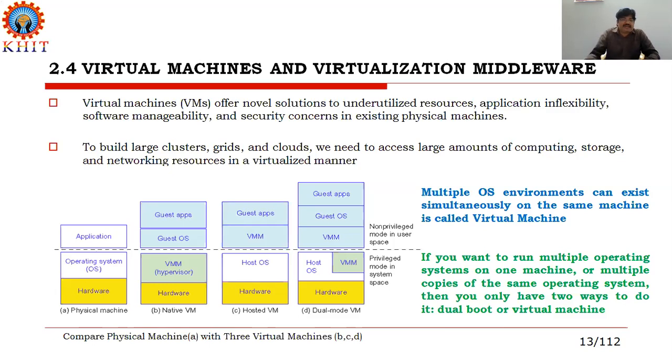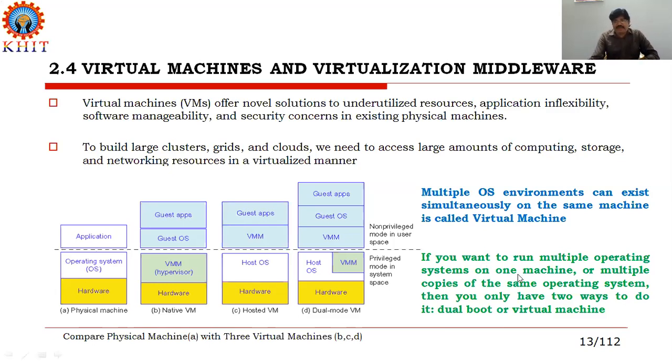A cluster is nothing but a collection of servers, and likewise grids and clouds. We need to access large amounts of storage and maintain a huge number of networking resources over cloud computing in a virtualized manner. If you want to host data over the internet at large scale, you take the help of the virtualized manner.